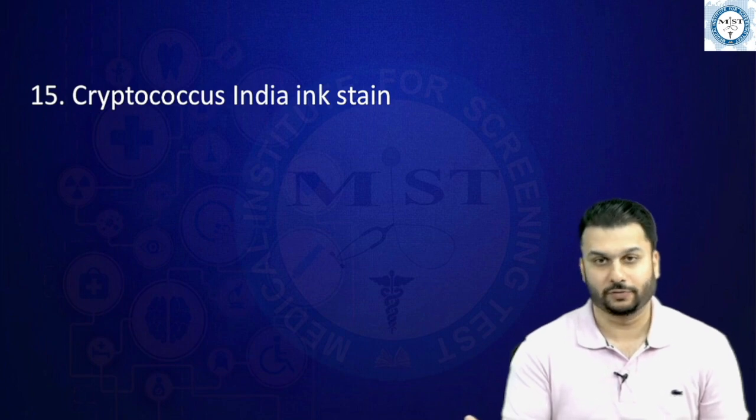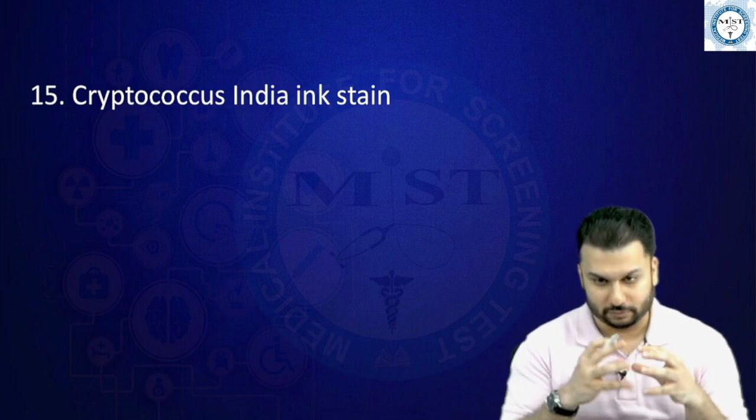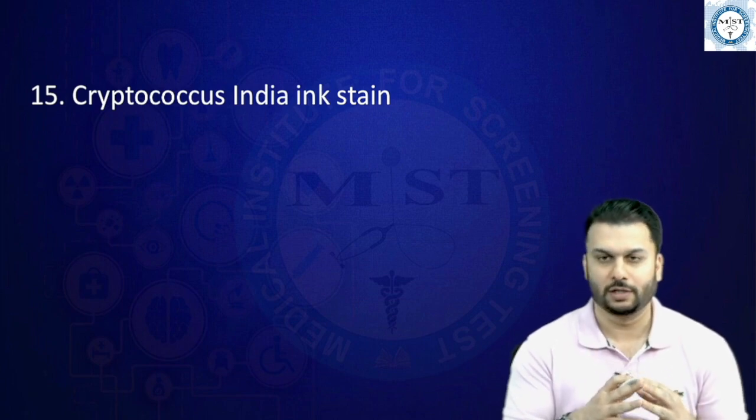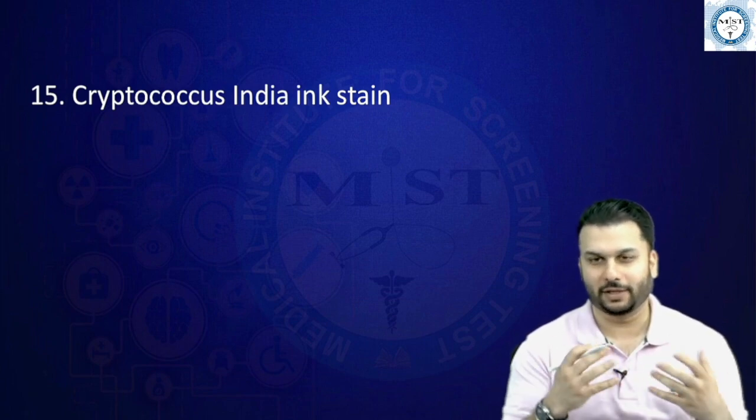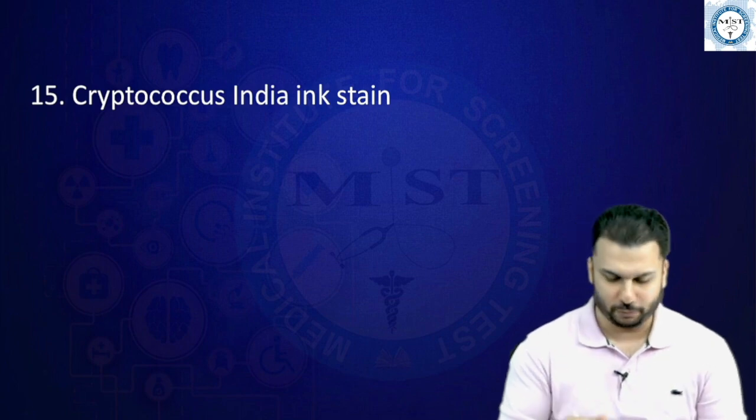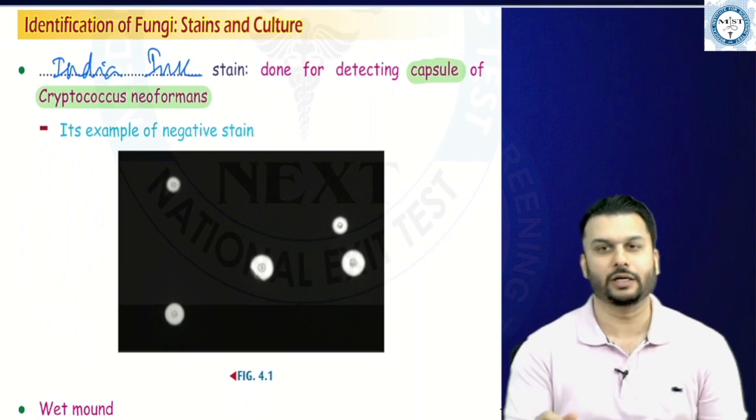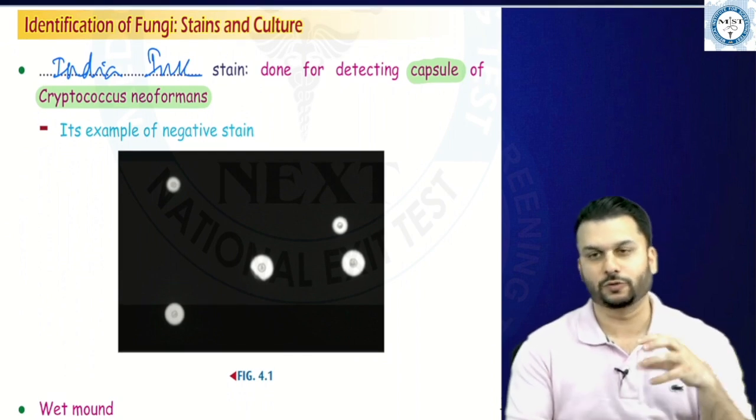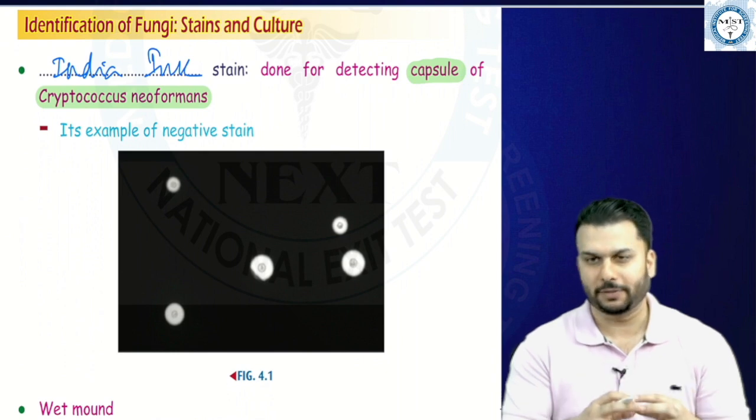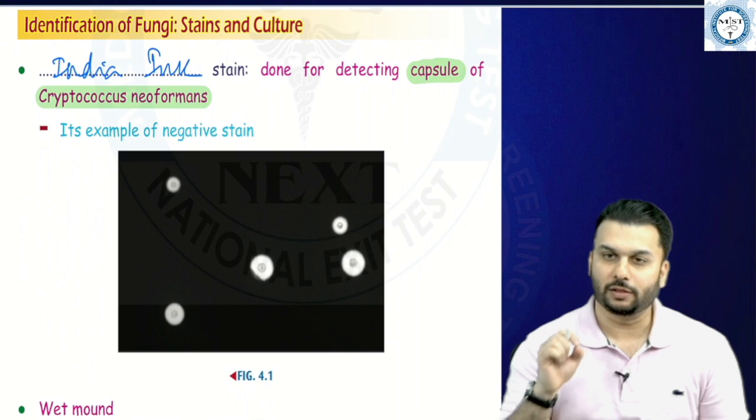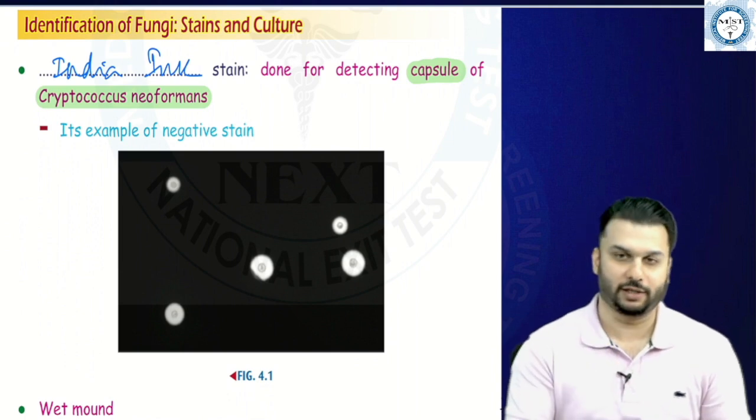I'm not sure if this was really asked, but some students have told me, sir, the Cryptococcus India ink stain was asked. So if this was asked, then I believe that this was an easy question for all of you. As you know, so many times we have paid emphasis on this. India ink stain is a stain used for staining the capsule, especially for this fungus, Cryptococcus neoformans, the one that causes meningitis in AIDS patients.